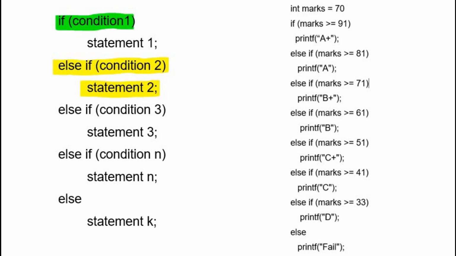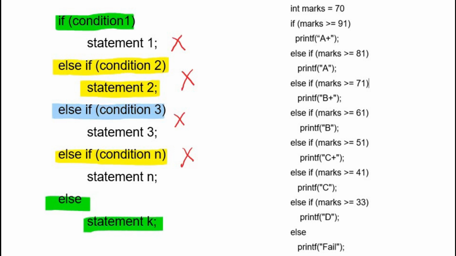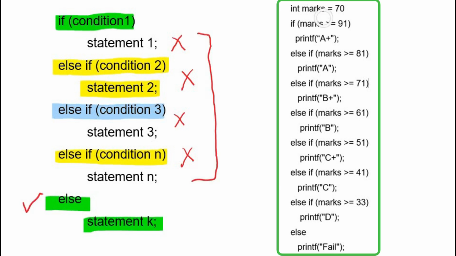Now let's suppose the first condition was false, the second condition was also wrong, and this condition is also wrong. Then the next else if condition will be tested. If it is also wrong, then the last part, which is the else part, will be executed. It is a practical example that calculates the grades based on the marks.